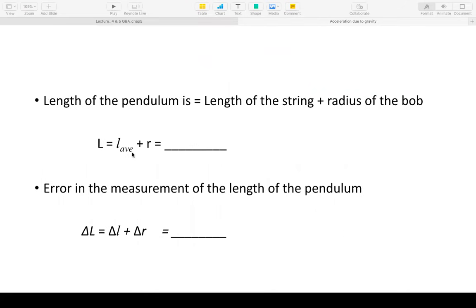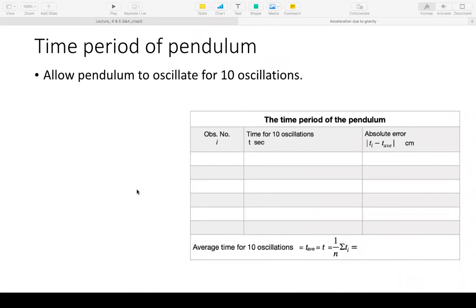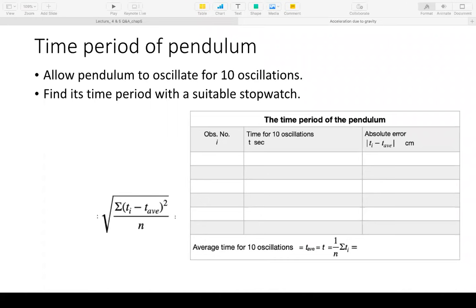So the length of the pendulum is reported here. The error in the measurement of the length of the pendulum will be delta L plus delta R. And now for the time period of the pendulum, you will allow the pendulum to oscillate for 10 oscillations. Again, the same thing: you will perform this experiment several times, at least 5-6 times, calculate the absolute error and then the average, and then the root mean square error to give you the correct formula.